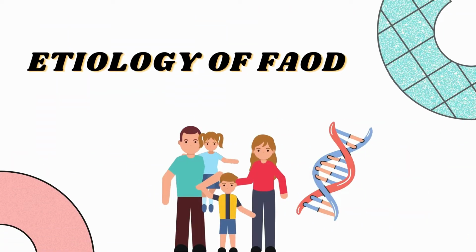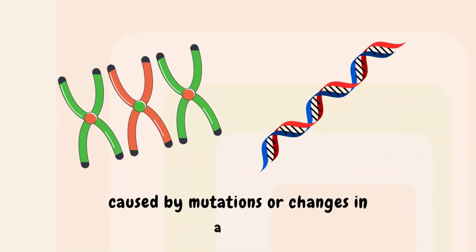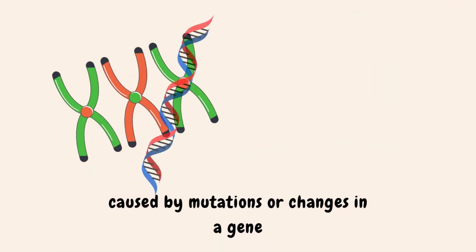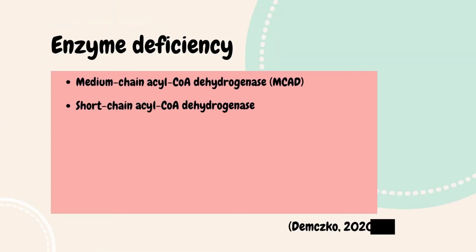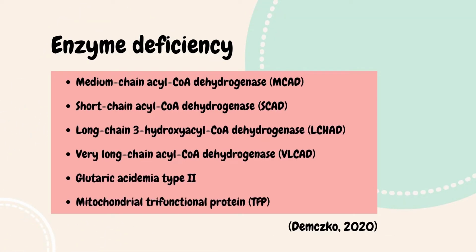Moving on to the etiology of FAOD. Fatty acid oxidation disorders are caused by mutations or changes in a gene which then cause an enzyme to be defective or not produced. FAODs are all inherited in an autosomal recessive manner, meaning that parents can be carriers without themselves having the disorder. So when a child inherits a recessive gene from both parents, the child will have the disorder. The enzyme most commonly deficient is MCAD.